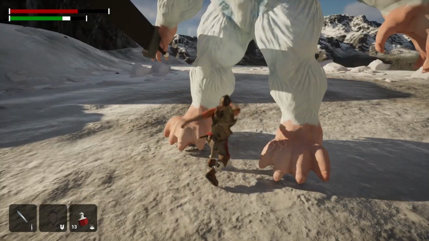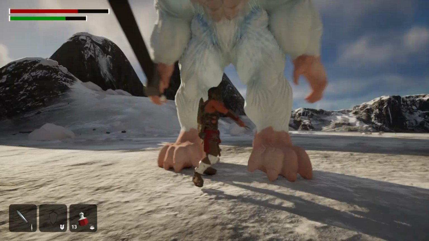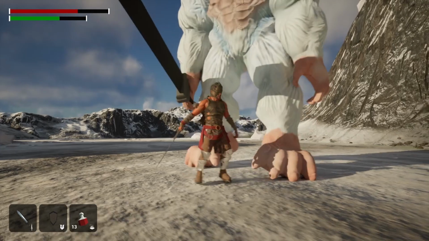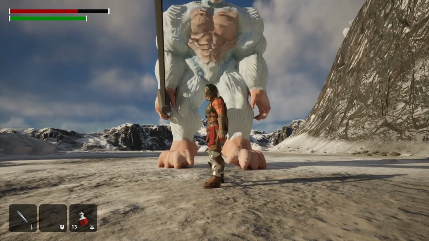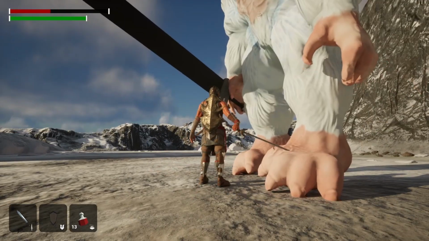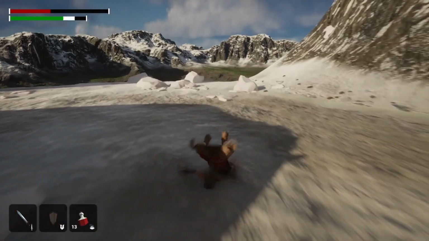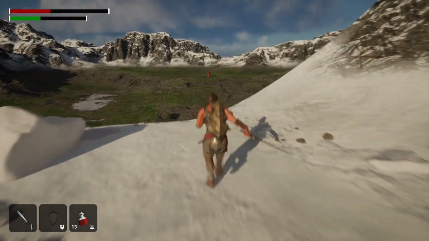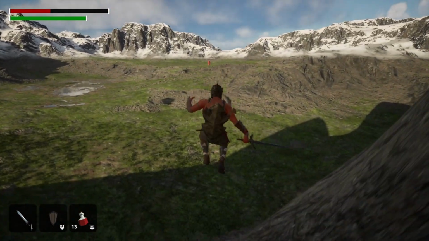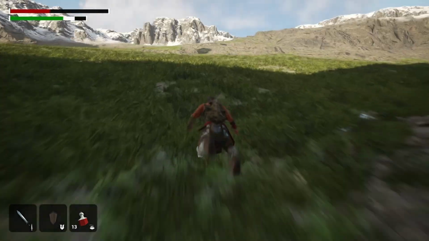He does a ton of damage. So it's very easy if you just get him from behind, but yeah, here's how much damage he does if he hits you. As you can see, so yeah. And if you see over there, there's also a Fire Yeti. But yeah, very simple game.